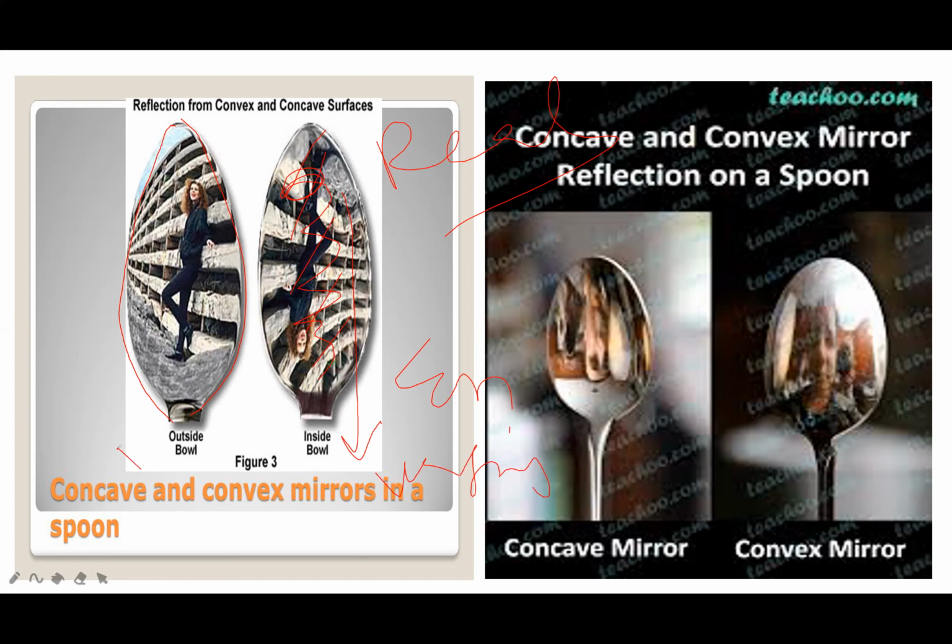A converging mirror works as a concave mirror. This works as a convex mirror, so the image is virtual and erect. Here inverted, here erect. This is a concave mirror and this is a convex mirror.